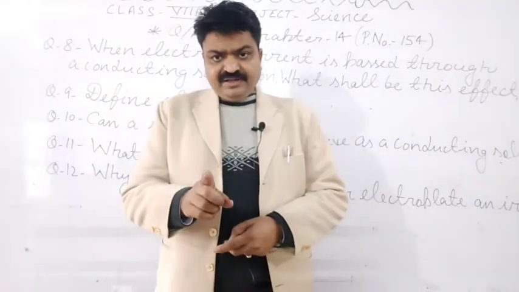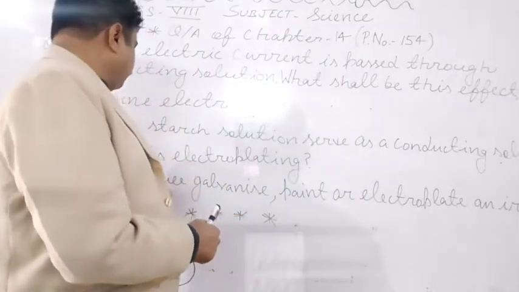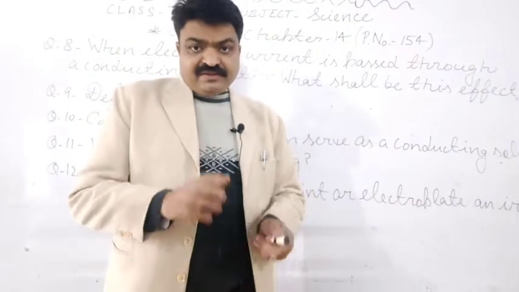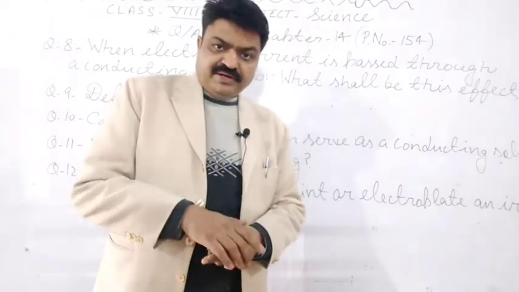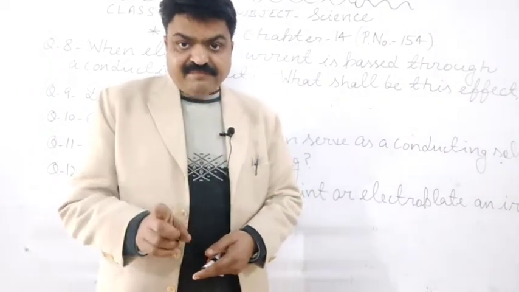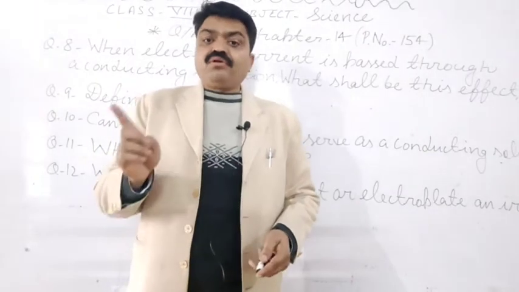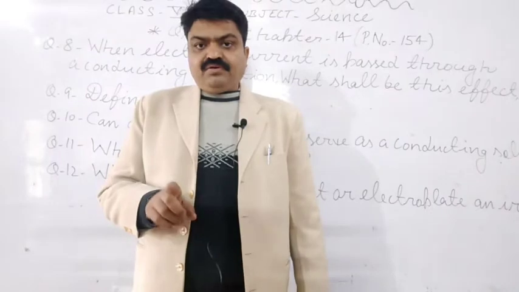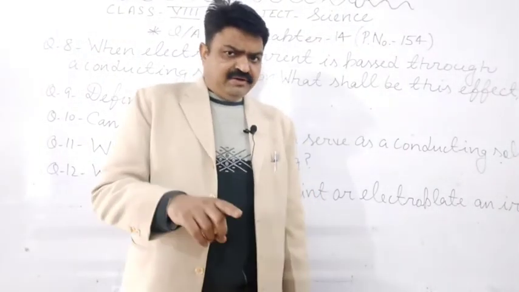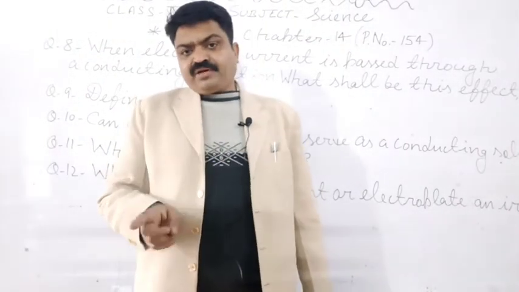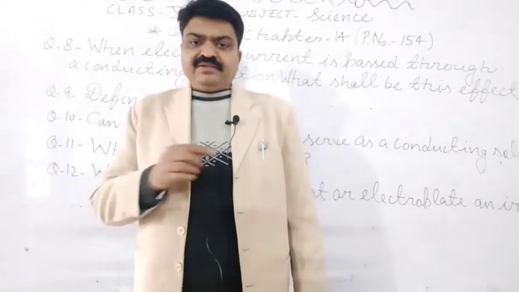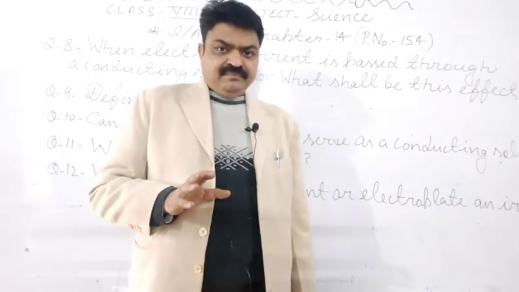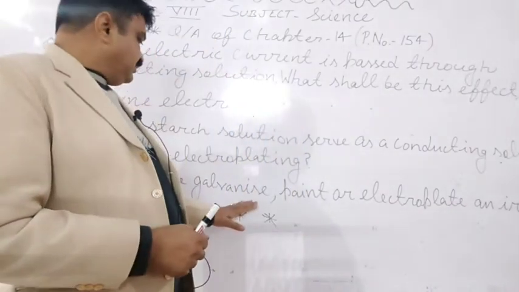What answer will you write in this? Why are iron objects galvanized or electroplated? They are galvanized or electroplated to protect them from rusting or corrosion. So to protect from rusting or corrosion, they are electroplated or galvanized. So this is the answer to this question.